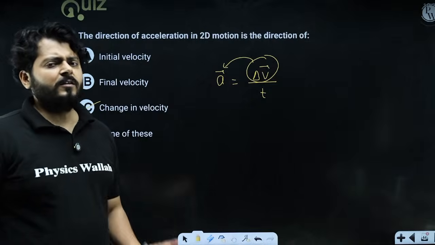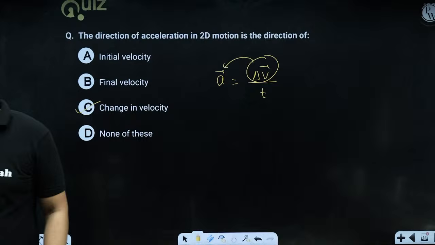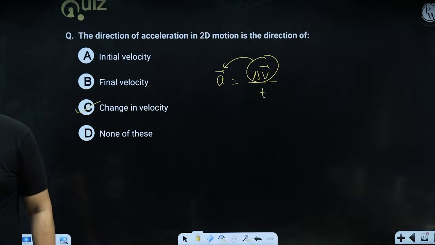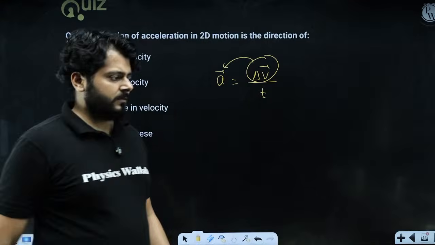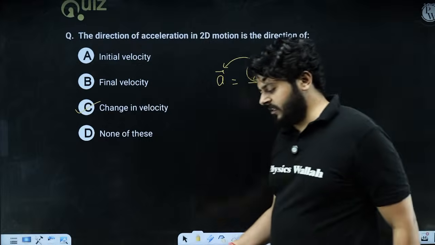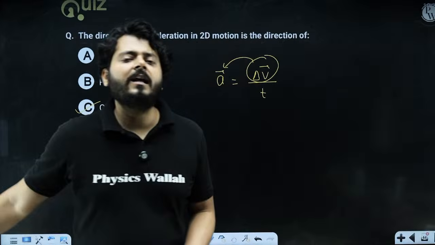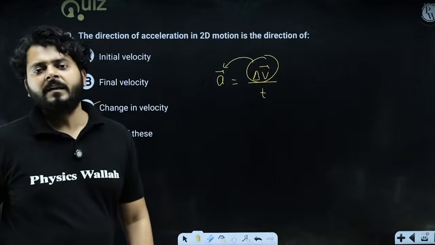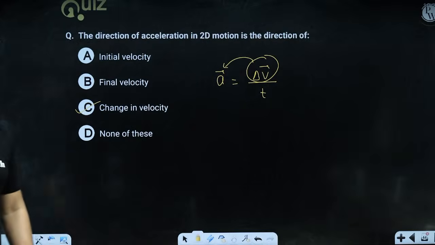Because you are kicking 0 degree from the horizontal. So basically you are kicking it along the horizontal, right? So there is no vertical component, right? Okay.